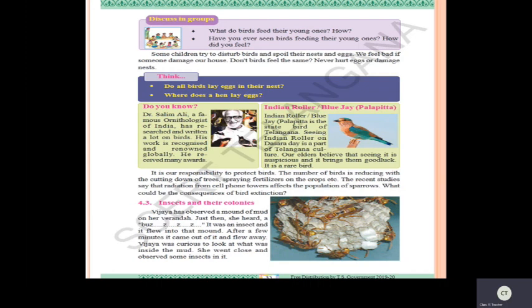Okay, children, just read the textbook. Tomorrow in the next class, we will study about insects and their colonies. But today you have to read more about birds. By this, the topic of birds has been completed. Next class, we will discuss insects.